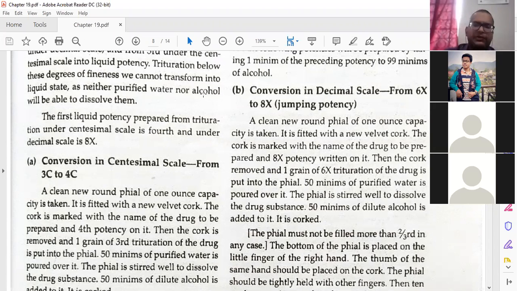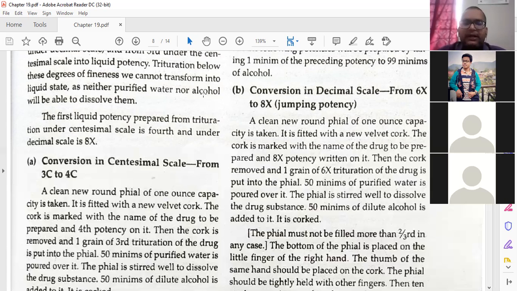A clean new round vial of 1 ounce capacity is taken and fitted with a new velvet cork.